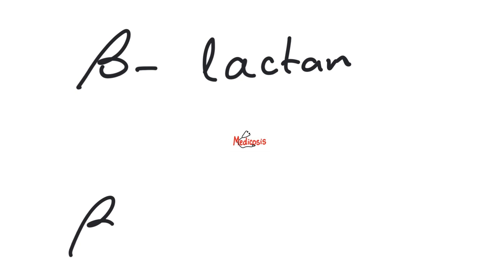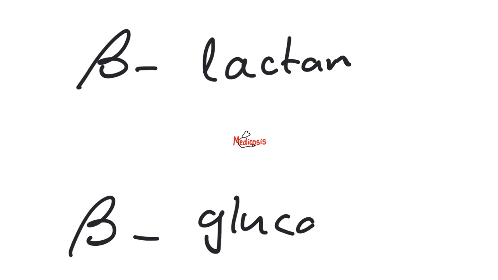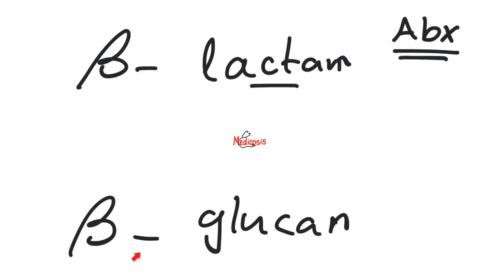Now get a piece of paper and doodle with Medicosis. There is a big difference between saying beta-lactam and beta-glucan. One has nothing to do with the other. Beta-lactam is referring to medications that treat bacterial infections, whereas beta-glucan is a component of the cell wall of the fungus rather than bacteria. So beta-lactam is part of the medications that treat bacteria, whereas beta-glucan is part of the cell wall of the fungus. Do not confuse the two. If you make that mistake again, now you're just somebody that I used to know.